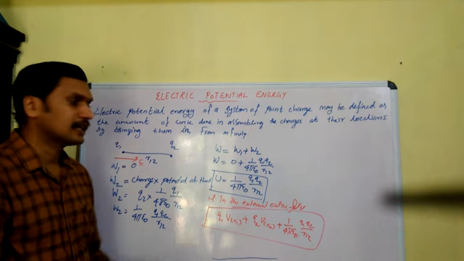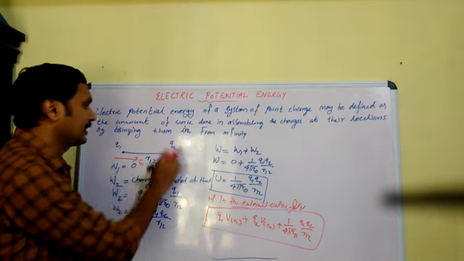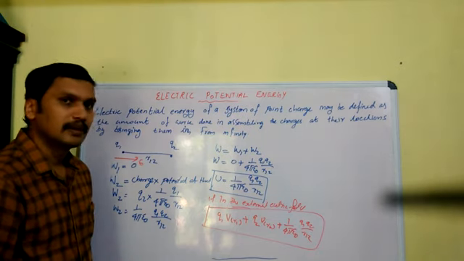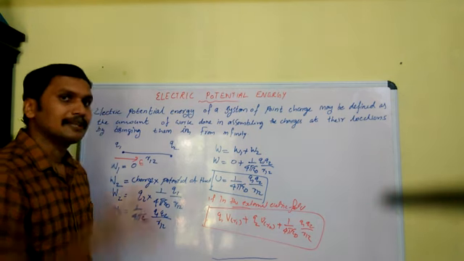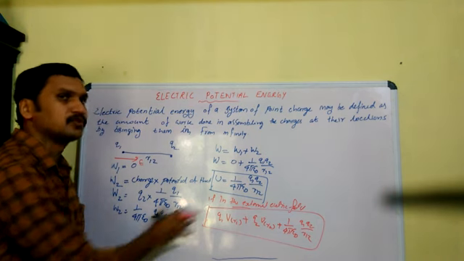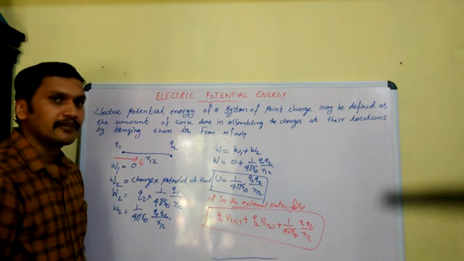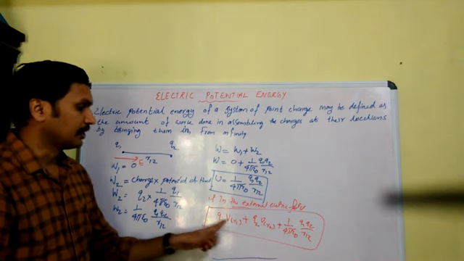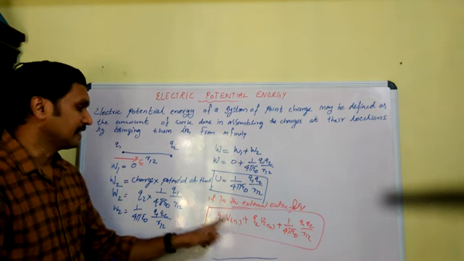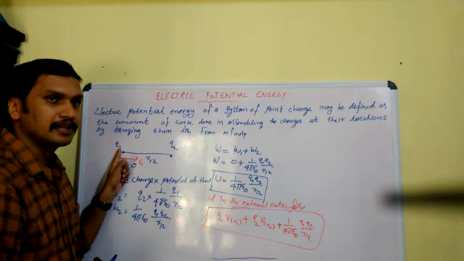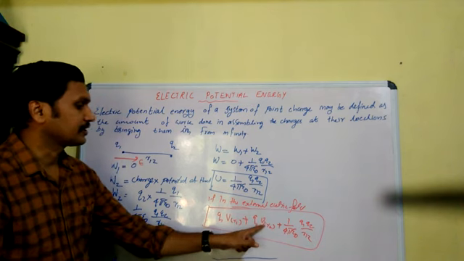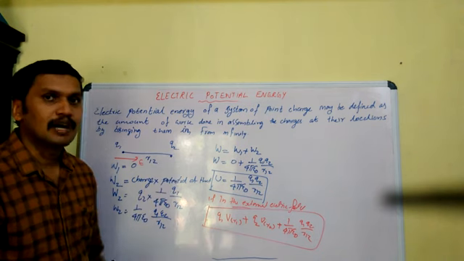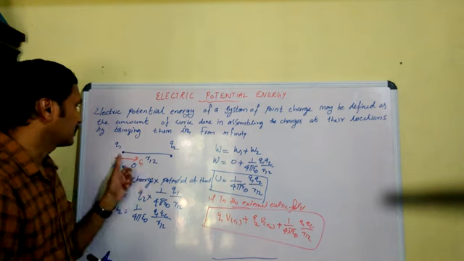If there is no external electric field, we can simply write the potential energy of the system of charges as 1 by 4 pi epsilon 0 Q1 Q2 by R12. In the presence of a constant or uniform electric field in this region, we can say the total potential energy of the system of charges is Q1 into V(R1), where V(R1) is the potential at the point Q1, and V(R2) is the potential at the point Q2, where R1 and R2 are the position vectors of these points Q1 and Q2.